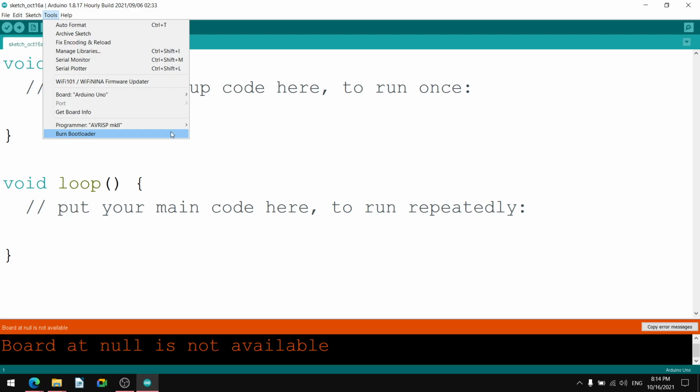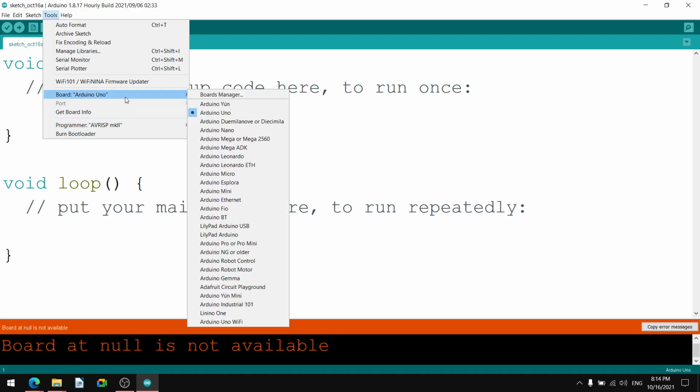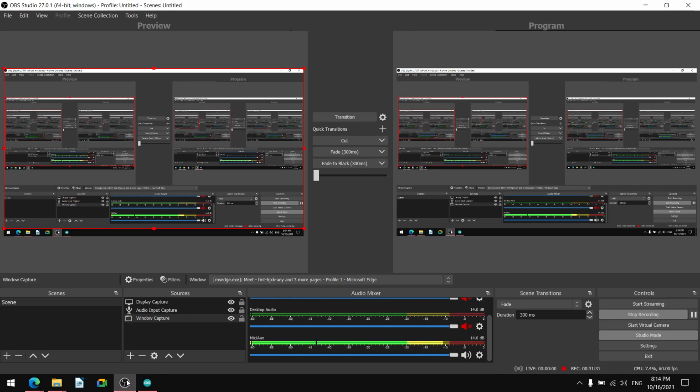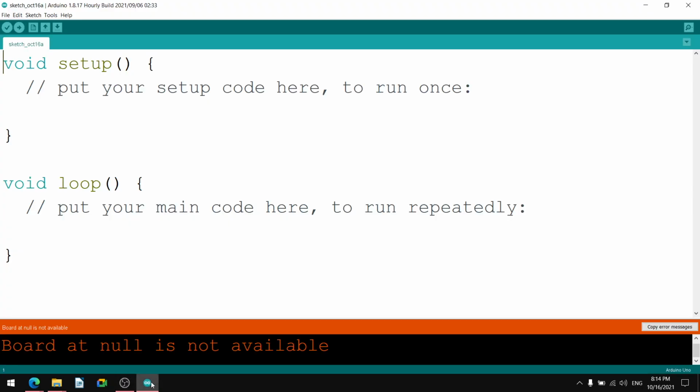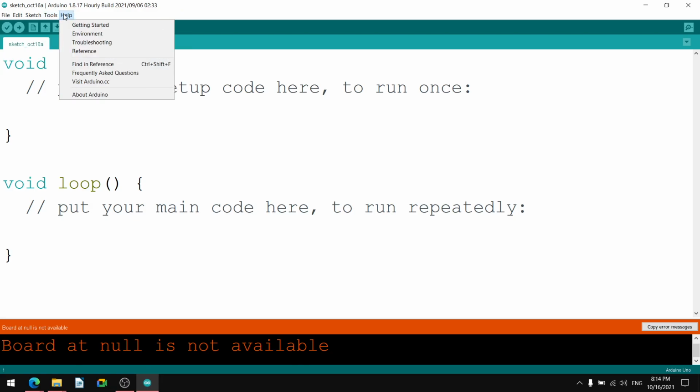Generally, these are advanced commands, and in these tools, we are using only two. That is, we are selecting the port and we are selecting the board type. Okay, port number and board type. Only two things are required for the setup under the tools.